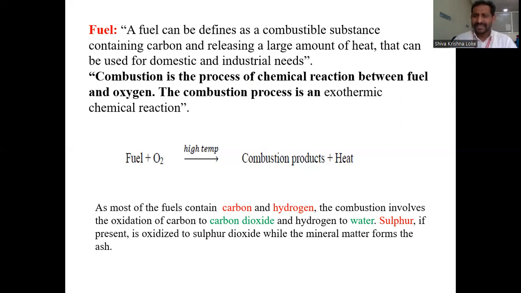industrial applications. If sulfur is present in the fuel, it is first oxidized to sulfur products. Those sulfur products are further converted to acids, and acid rain will be formed. If any fuel contains more mineral matter, that fuel gives a lot of ash content. So that's why a fuel must have less mineral content to give less ash content.